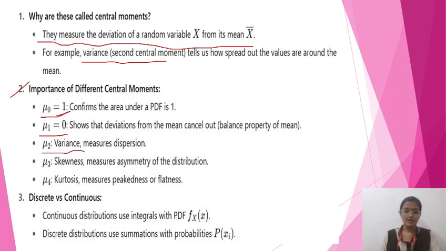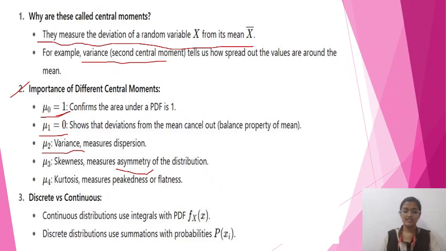Nu3 is the skewness and measures asymmetry of the distribution. Symmetry means that if we cut a graph into two halves, the left part and the right part are equal. Asymmetry means the left part and right part are not equal to each other. Nu4, kurtosis, measures peakedness or flatness, that is, how the graph looks for nu4.